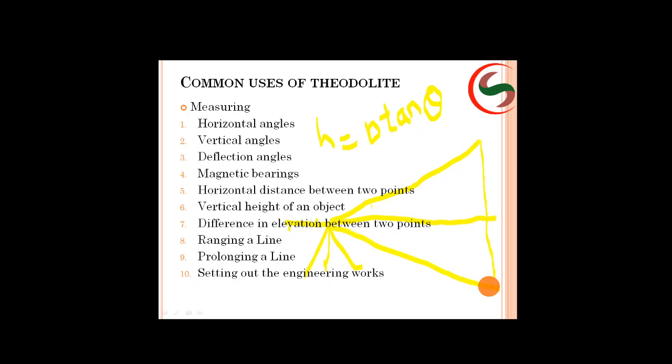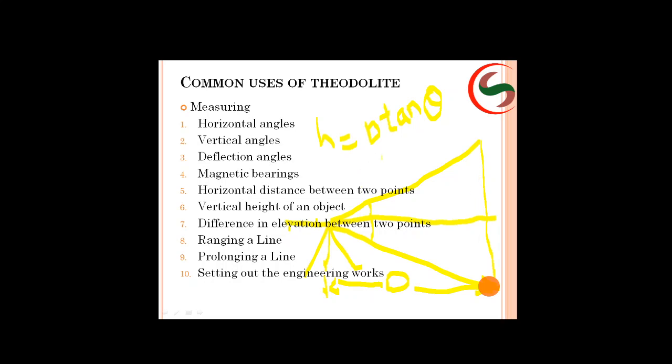This is the angle of elevation, and this is the angle of depression. Now if I know the distance, this is D, I can calculate the height of the particular tower without measuring it with a tape.